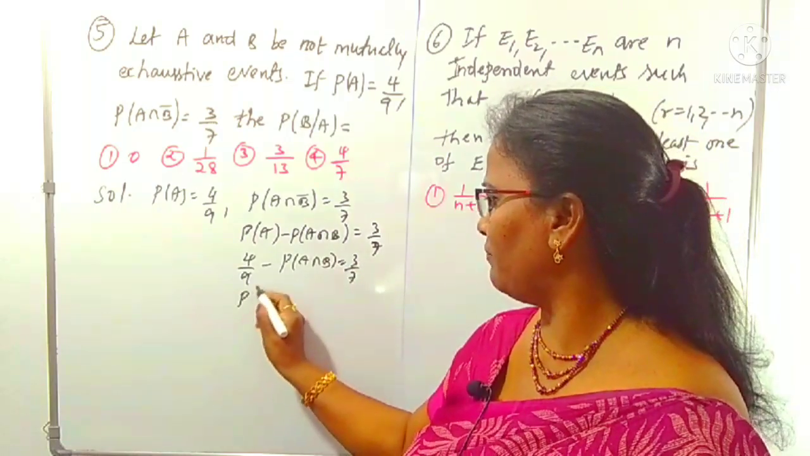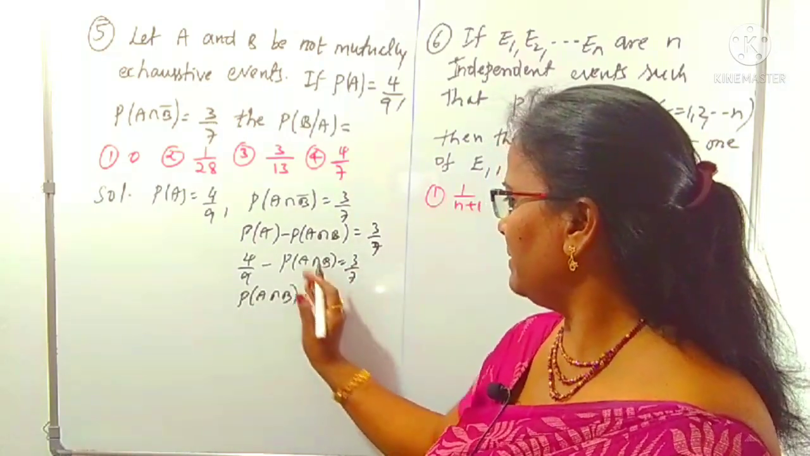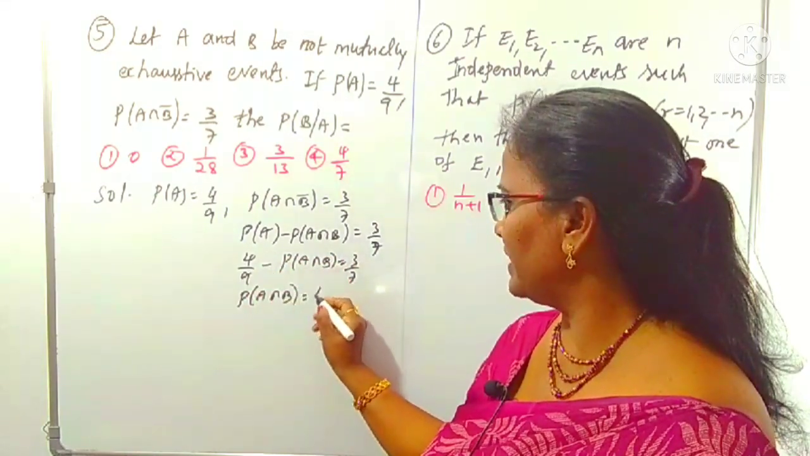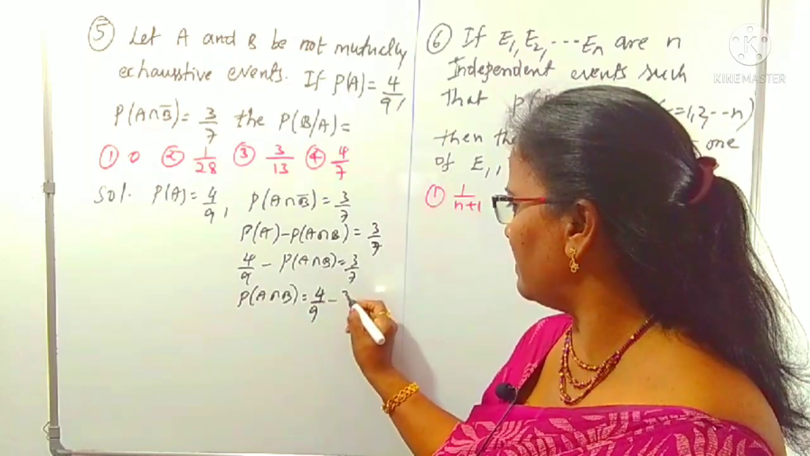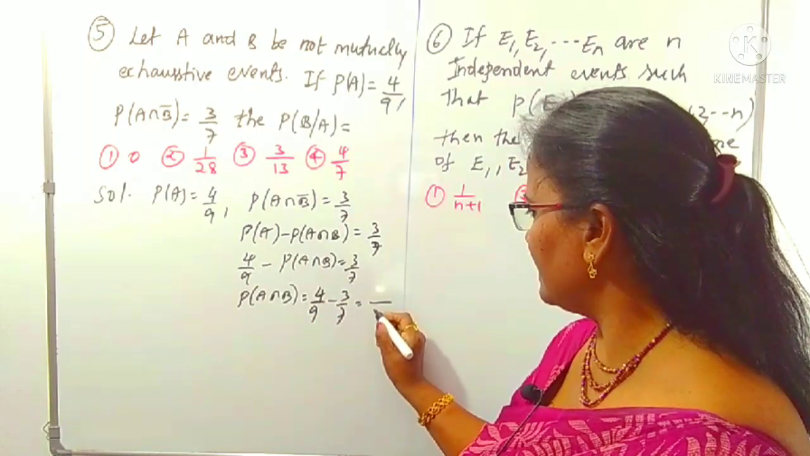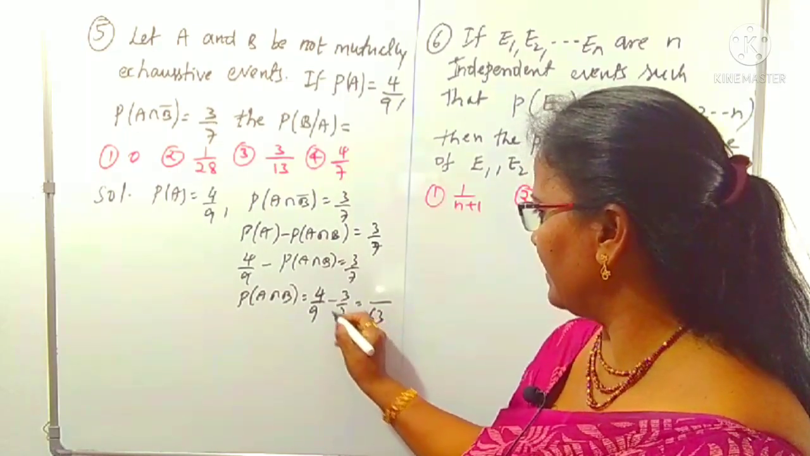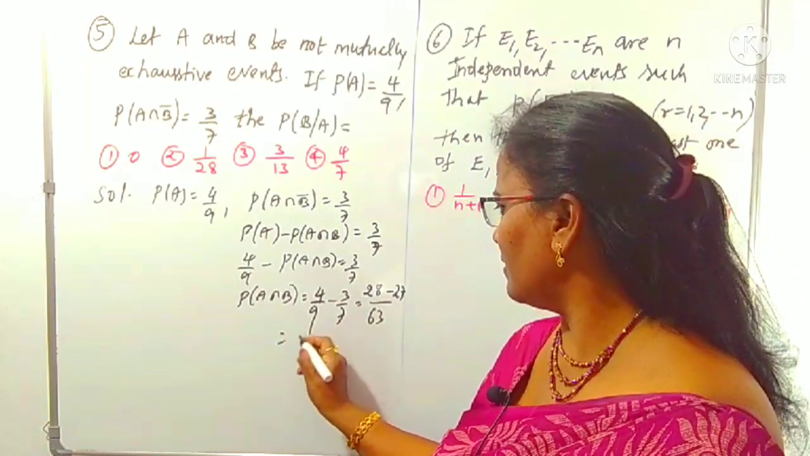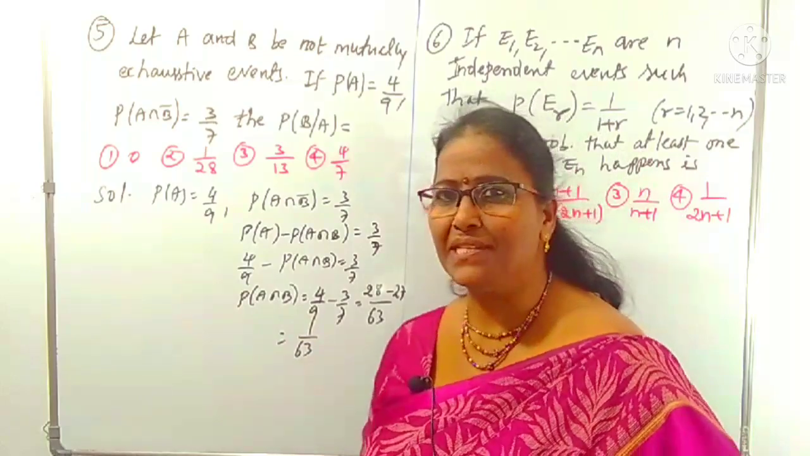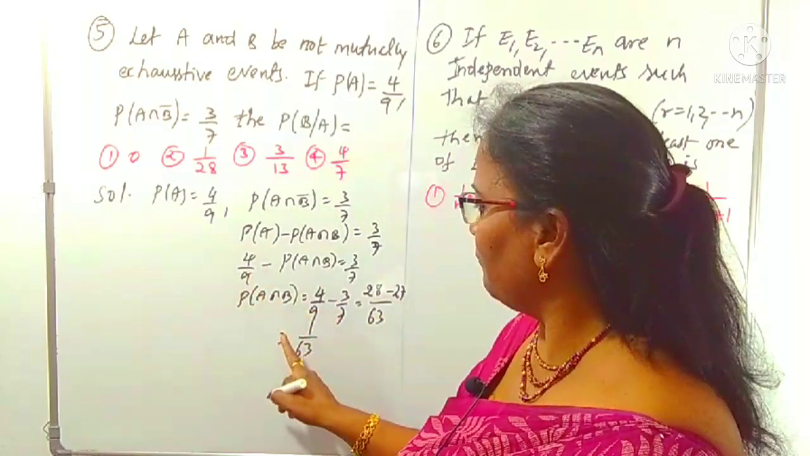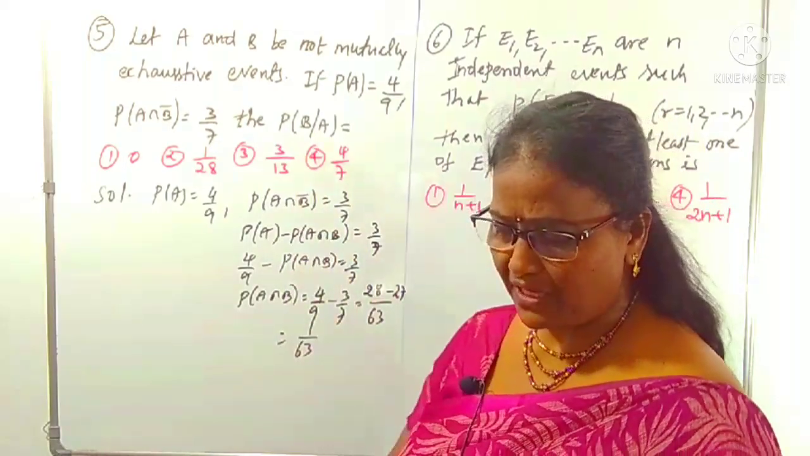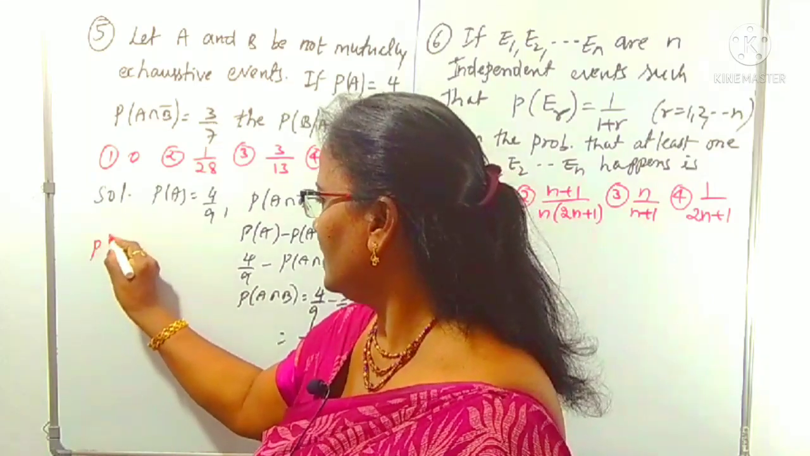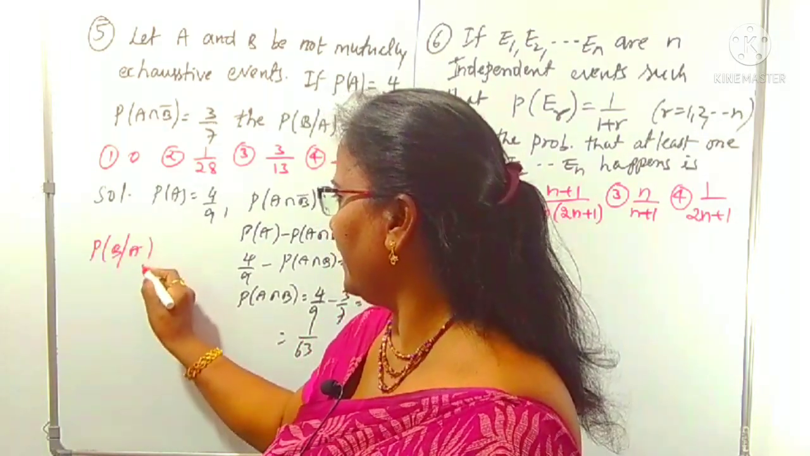From this you can calculate P of A intersection B. Taking P of A intersection B to the right side it is positive, and 3 by 7 taken to the left side becomes negative: 4 by 9 minus 3 by 7. 7 times 9 is 63. Here 7 times 4 is 28 minus 9 times 3 is 27. Therefore, this is clearly 1 by 63. P of A intersection B is 1 by 63. What do you want? P of B by A. Tell me, what is P of B by A?